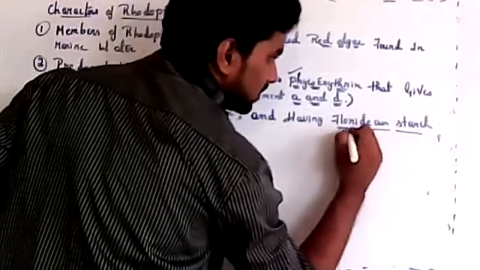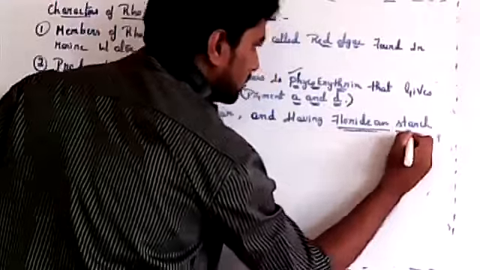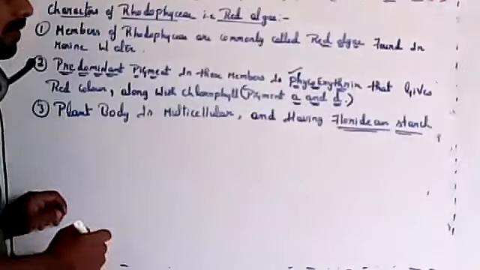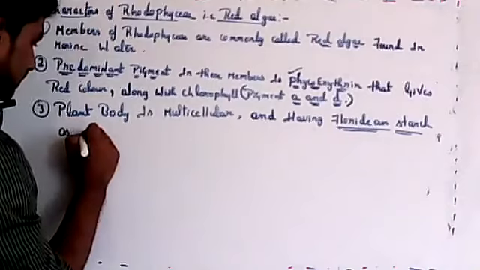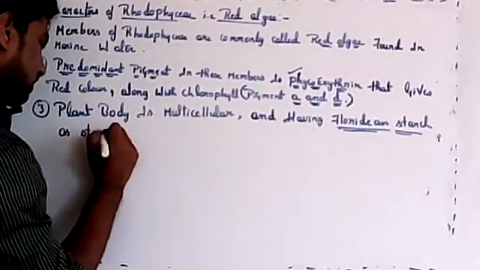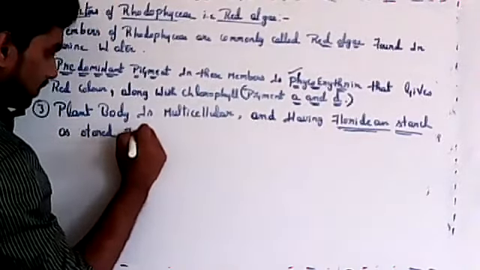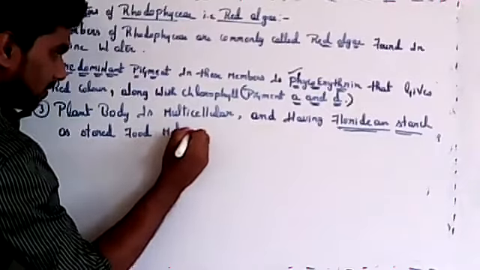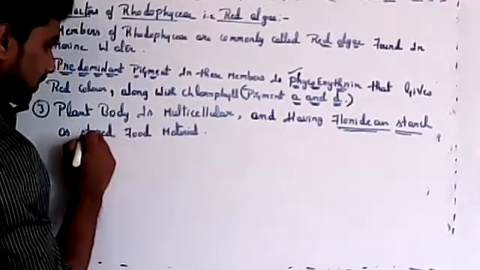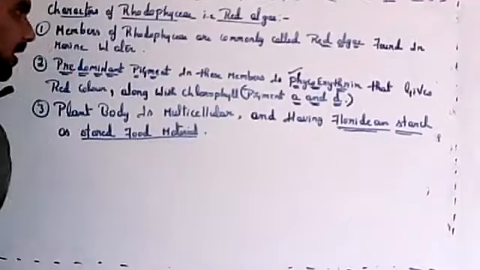You can underline all these important points. Then having floridean starch as stored food material. So stored food material is floridean starch.